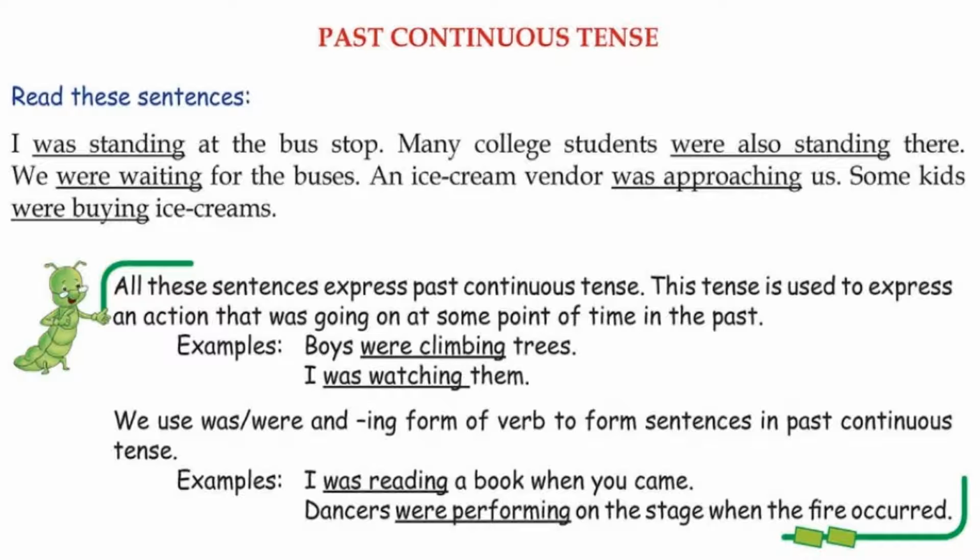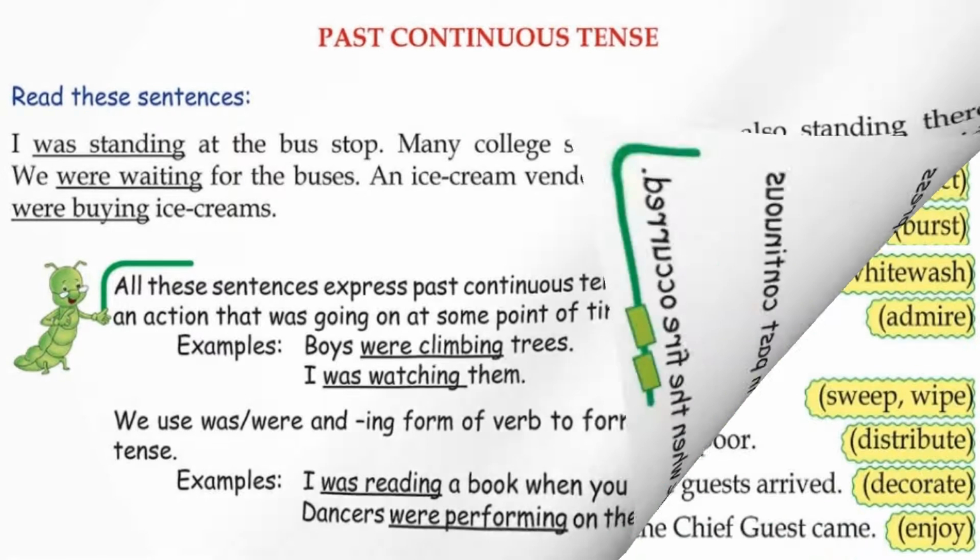tense. See children, what is the difference between present and past continuous tense? I am talking about the structure now. In present continuous tense, you were using is, am or are. And in past, you have to use was or were. And rest everything will be same. Example, I was reading a book when you came. Dancers were performing on the stage when the fire occurred.